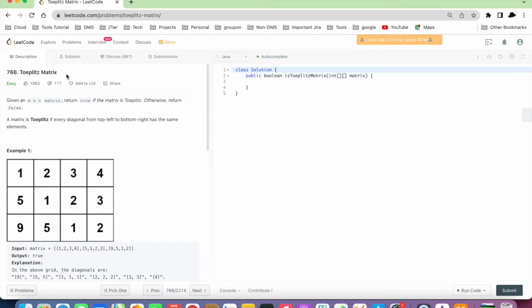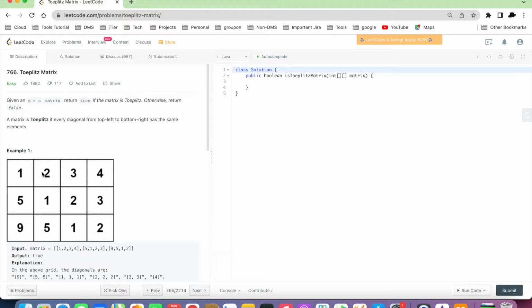Matrix. So let's see what the problem description says. Given an m cross n matrix, return true if the matrix is Toeplitz, otherwise return false. A matrix is Toeplitz if every diagonal from top left to bottom right has the same elements. Okay, so let's see the example.